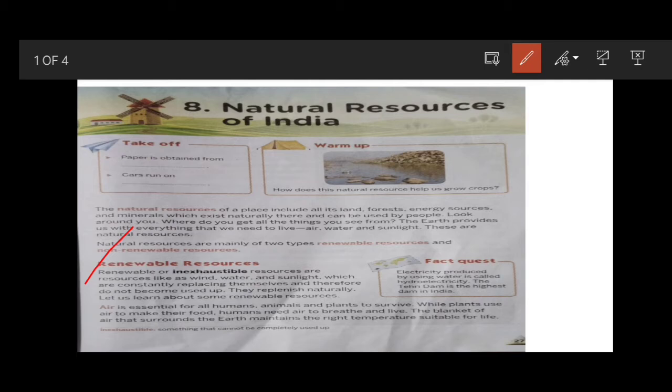Plants use air to make their own food, and human beings need air to breathe and live. In our earth there is a blanket of air which surrounds the earth. Because of this blanket of air, the earth maintains the right temperature, which makes it suitable for life.